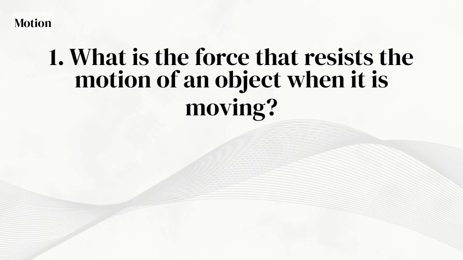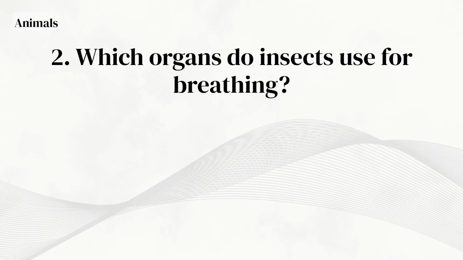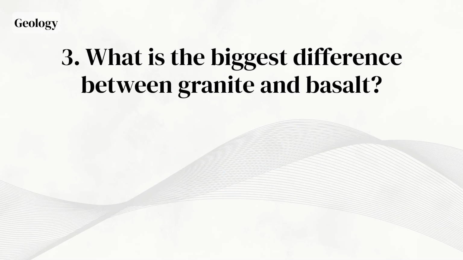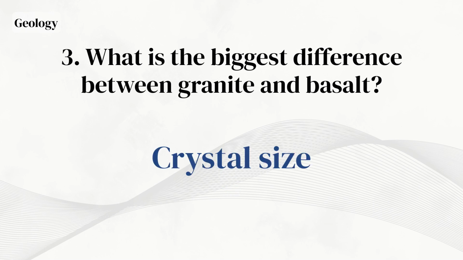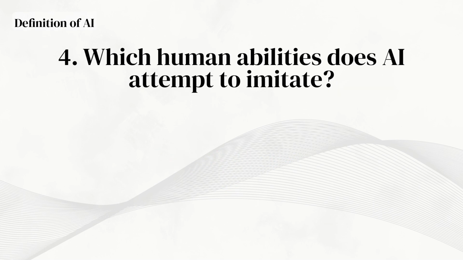What is the force that resists the motion of an object when it is moving? Friction. Which organs do insects use for breathing? Tracheae. What is the biggest difference between granite and basalt? Crystal size. Which human abilities does AI attempt to imitate?